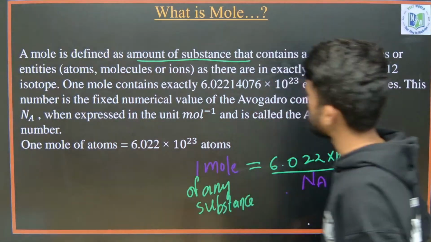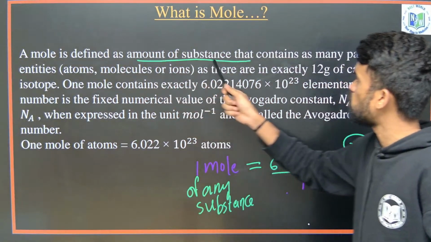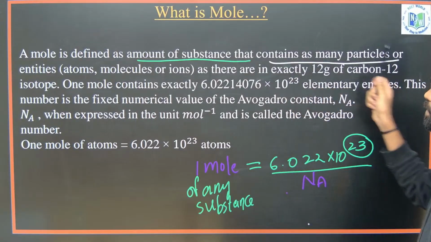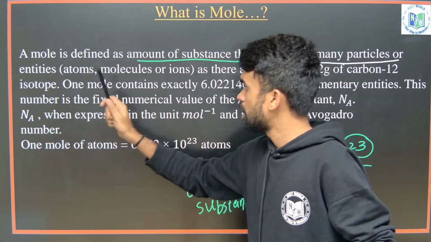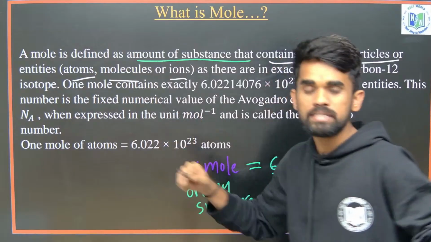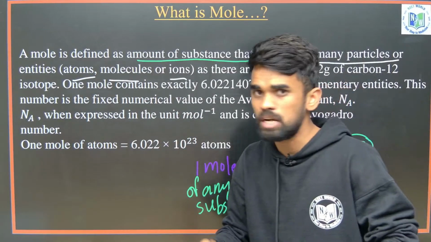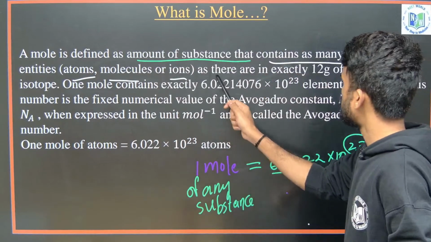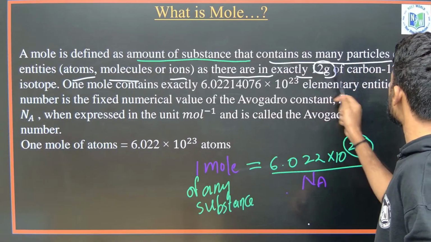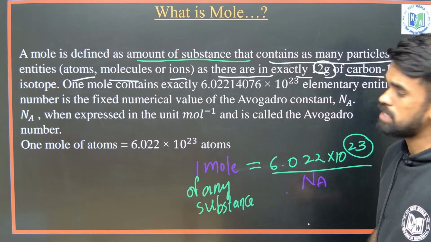Okay, let us understand a little more. A mole is defined as the amount of substance that contains as many entities or particles, it may be atoms, molecules, ions, electrons, protons, neutrons, or anything, as there are exactly in 12 grams of carbon, the carbon C12 isotope.